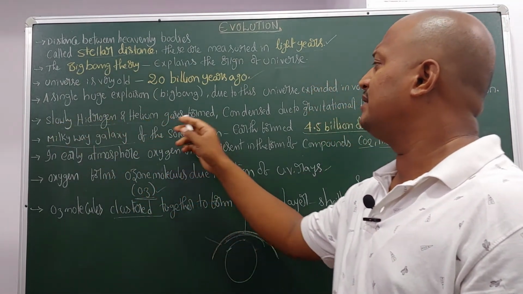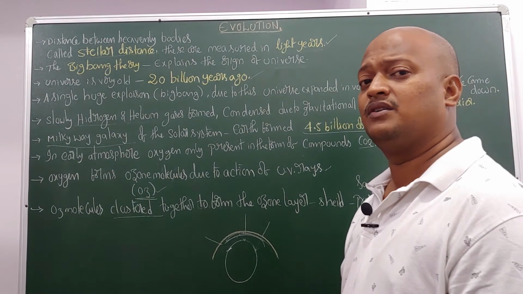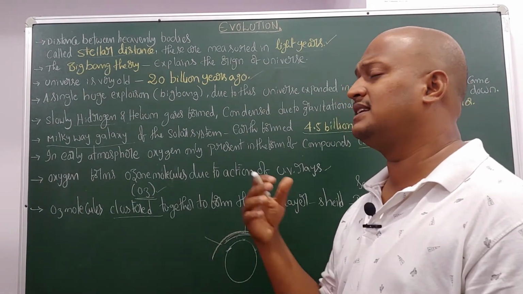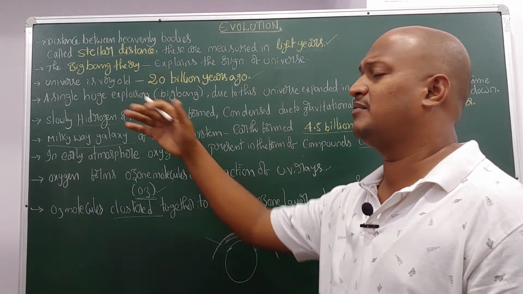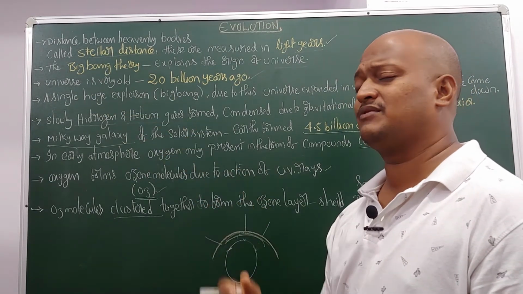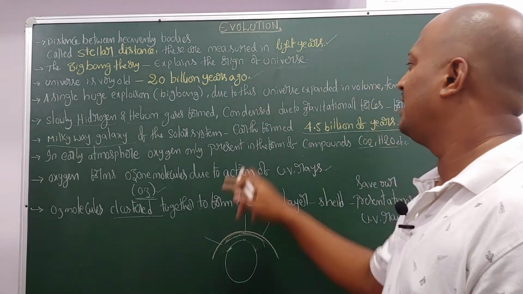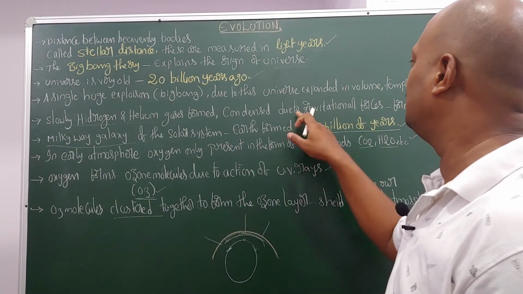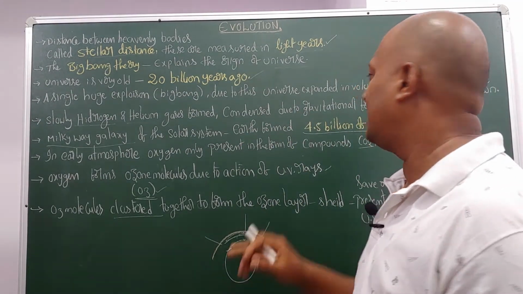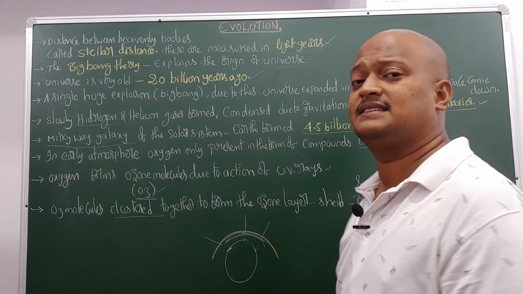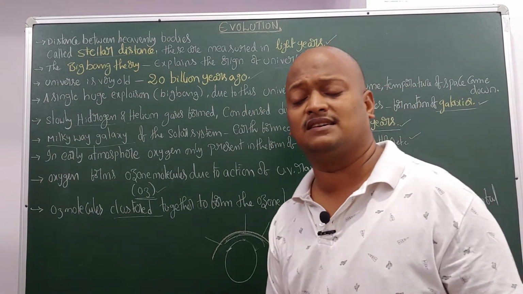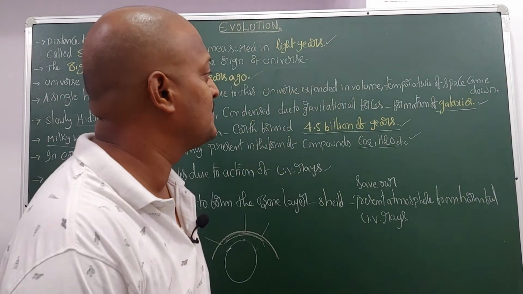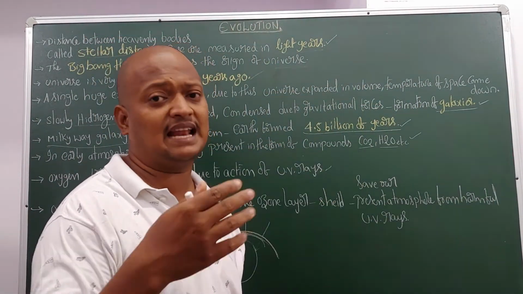Slowly hydrogen and helium gases formed. So first, which gases were formed? Hydrogen and helium. These condensed due to gravitational forces and formed galaxies.